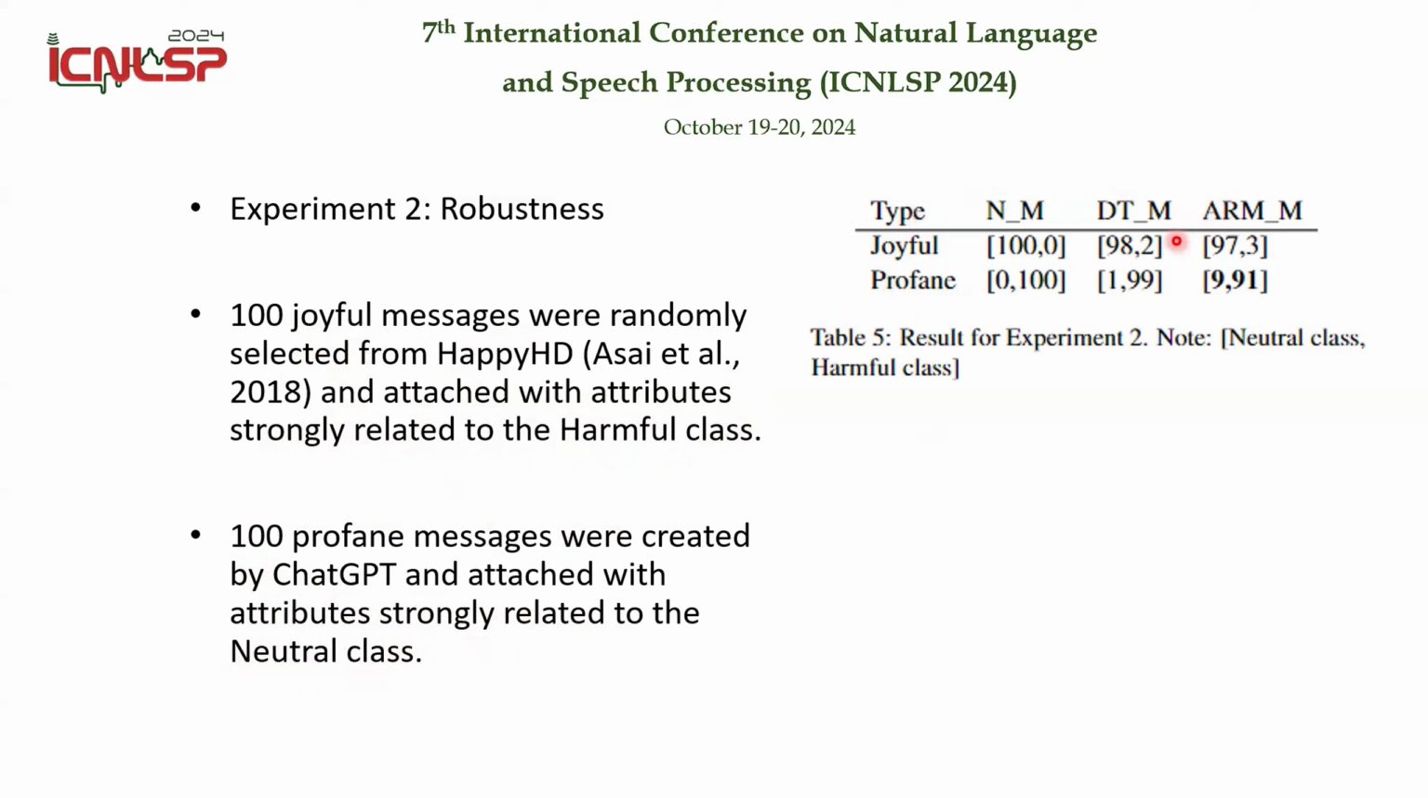In terms of results for the out-of-box large language model, joyful messages were 100% not abusive and abusive messages 100% abusive. That is perfect. For the decision tree solutions, roughly 1 to 2% of results were flipped because of the attributes and the rules, which we think is acceptable. But for the association rule mining models, 3 to 9% were flipped. So we realized there may be a robustness issue in the association rule mining solution.